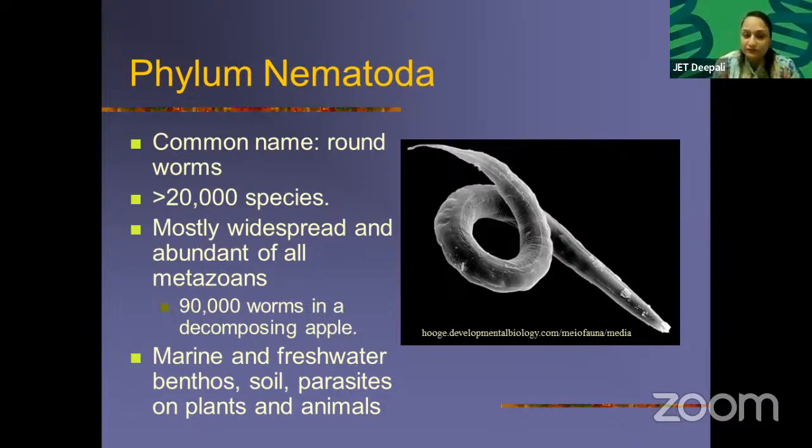Marine and freshwater benthos, soil, parasites on plants and animals. Some people will ask me, we have eaten that rotten apple many times. We have thrown away the bad part of that apple and eaten the good part. Then your immune system is quite effective. It is actually acting to kill that worm before the infection spreads in your body. You are a lucky one. You are a healthy one. Where are they present? Either marine, freshwater, soil, or parasites on plants and animals. They are also on the plants. And we know vegetarians normally eat the plant.